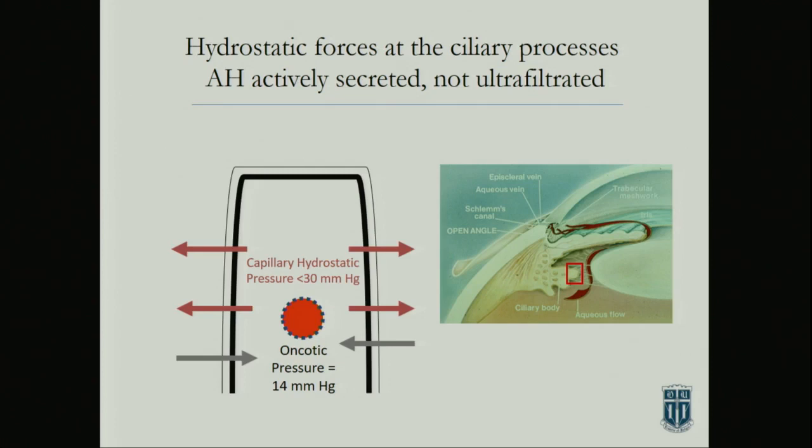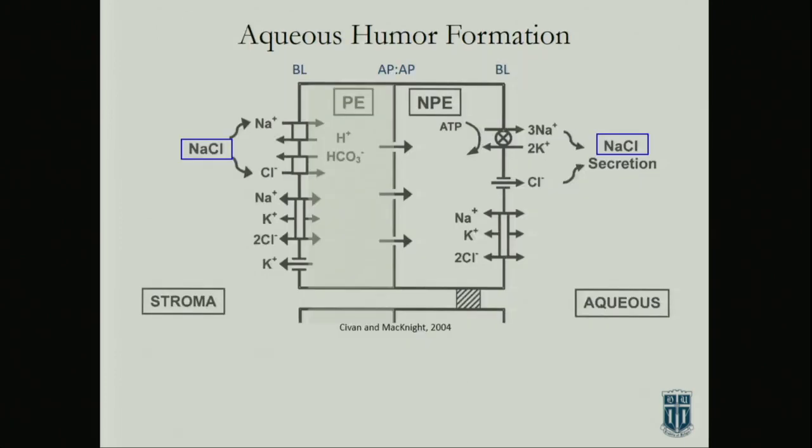So you have this hydrostatic pressure from the capillaries pressing outward. You have an oncotic pressure that's wanting to drive fluid back into the ciliary process. Then you have intraocular pressure in the eye also forcing. So these things basically cancel out. So in order to get fluid out of the ciliary process, you have to secrete it. So how do we do that?